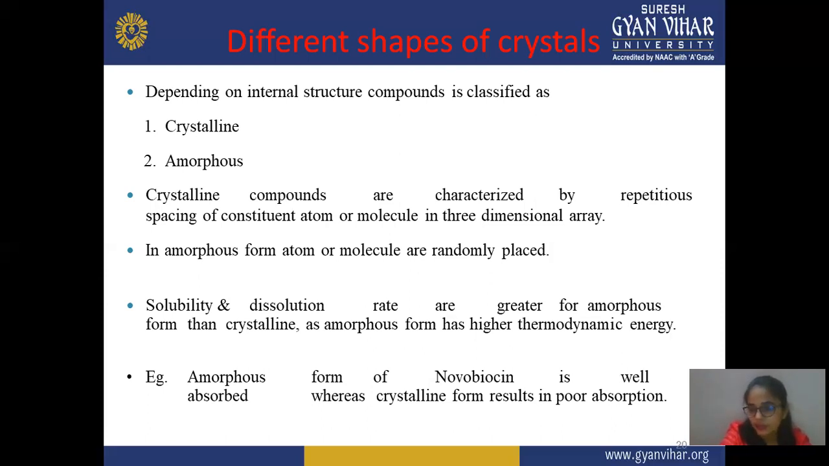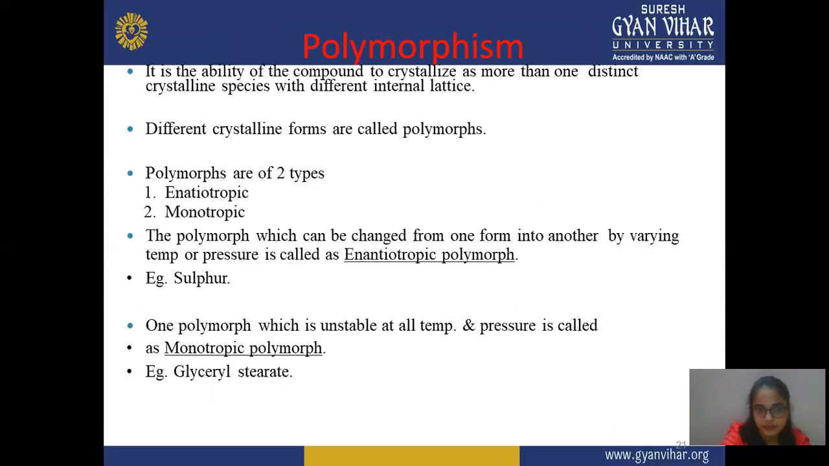When you prepare this drug in crystalline form, it shows a less absorption rate, and some storage conditions are also not good. It may degrade, so the amorphous form is less stable. Next is polymorphism. Polymorphism means types of crystal. It may be more than one type. It is the ability of a compound to crystallize as more than one distinct crystal species with different internal lattices. This more than one type of crystal is known as polymorphism.